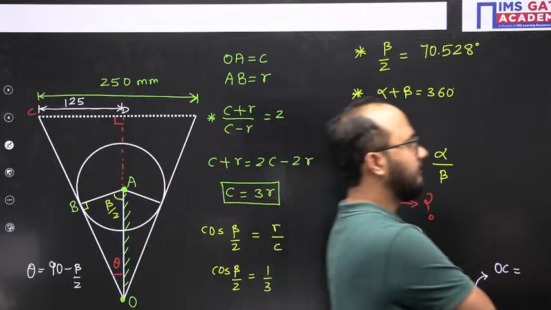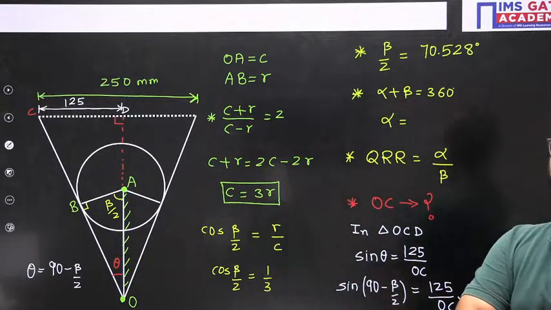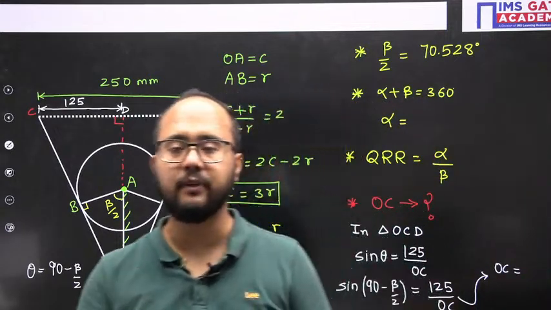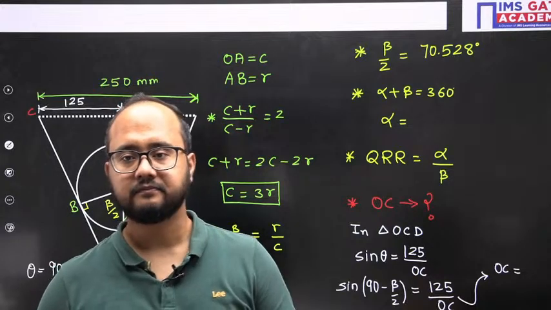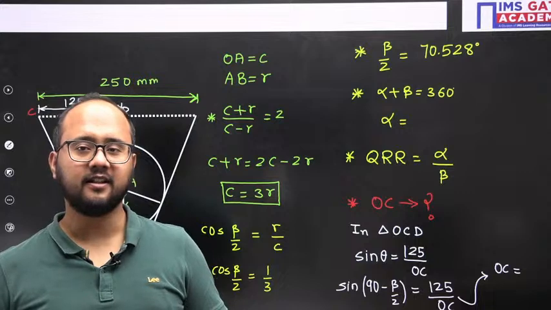Now it's very easy to solve this question. Please mark this question as one of the most important questions for your upcoming GATE 24 examination. So GATE aspirant, tell me your answer.